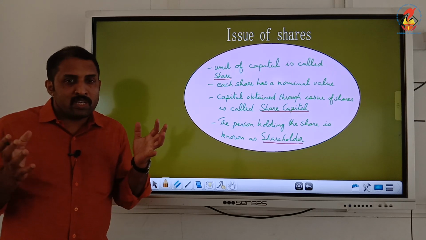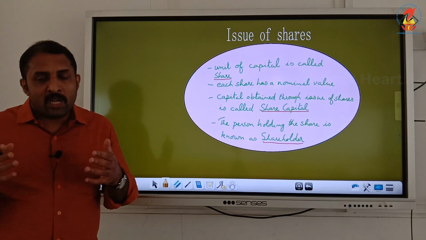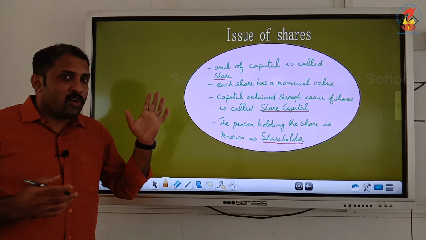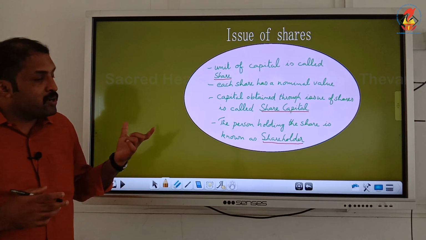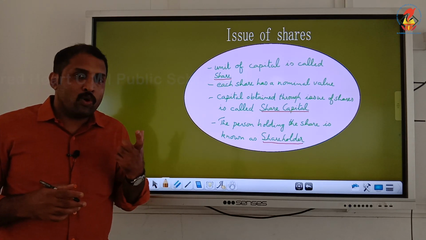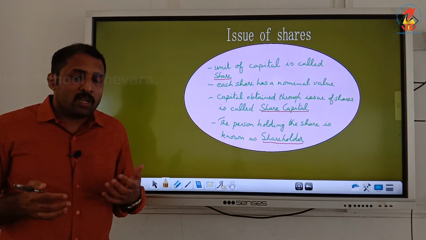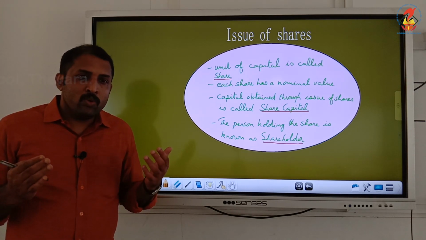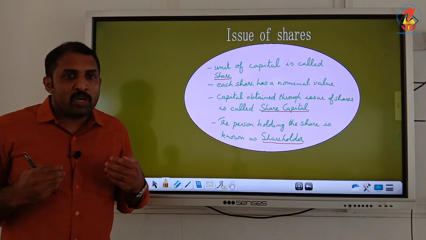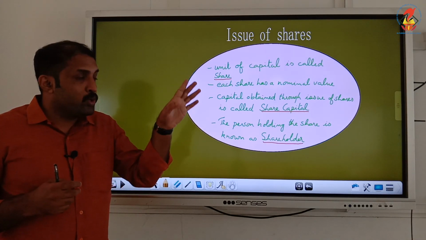The capital which we are raising through shares is called share capital. There are other sources also for raising capital, but when we are issuing shares, it is called share capital, and the person who is holding a share is called a shareholder. A company will have a number of shareholders, and each share has a nominal value. When a person becomes a shareholder, he is contributing to the capital of the company. That is why it is called a unit of capital.